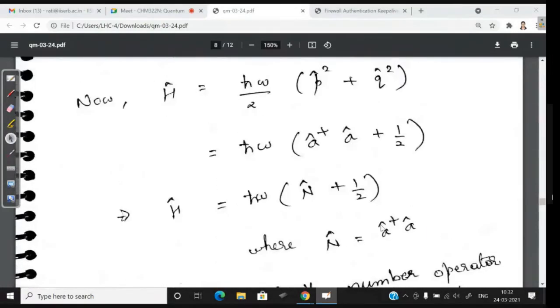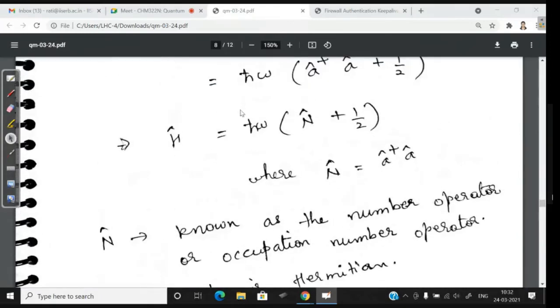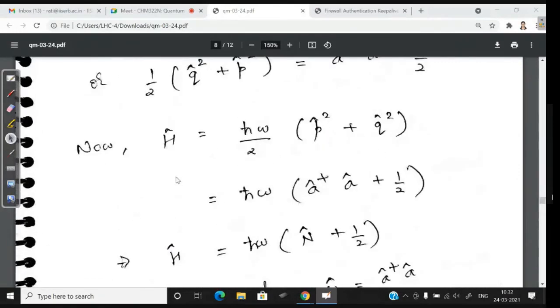So this n and all is not required. Okay. So let's not worry about n. This was some other method in some other book. So I'm not going to use that method. So, okay, let's just know that the H operator is H cross omega into A dagger A plus half.